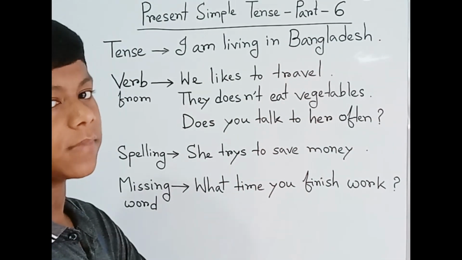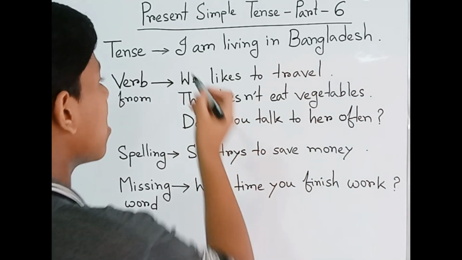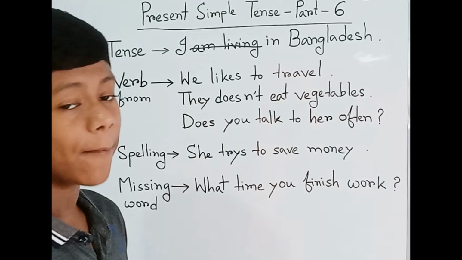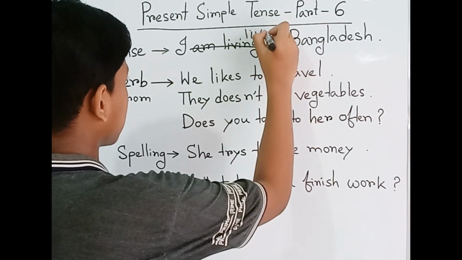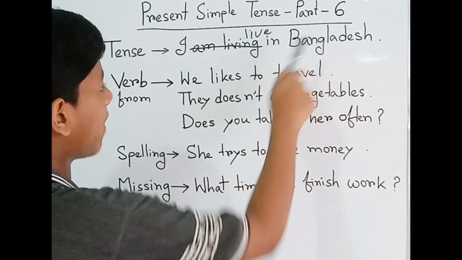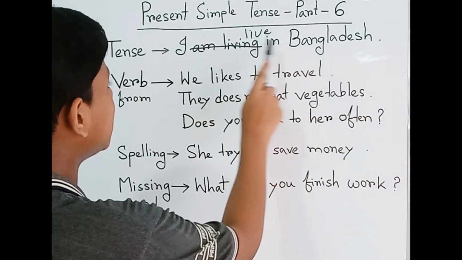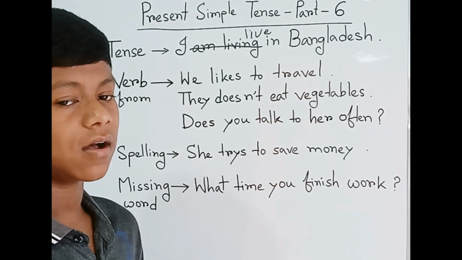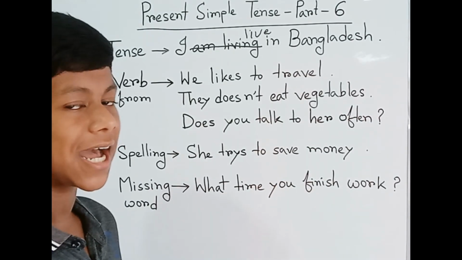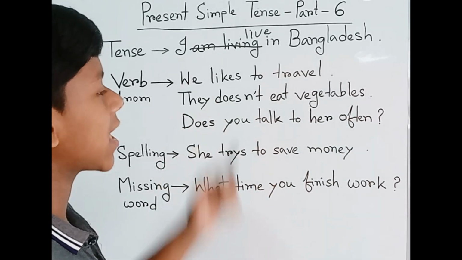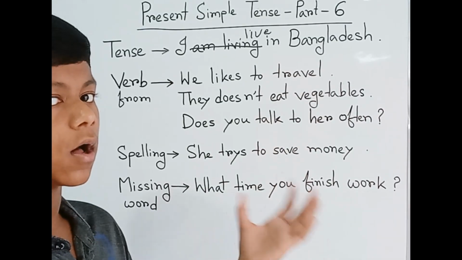So how can we say it in present simple tense? We just cut the 'am living', then what do we have to add? I live. If you say, I live in Bangladesh, then your sentence will be correct. It indicates that you are living there permanently for a long time, and it's generally true in present simple tense, which we have already learned in the previous parts.